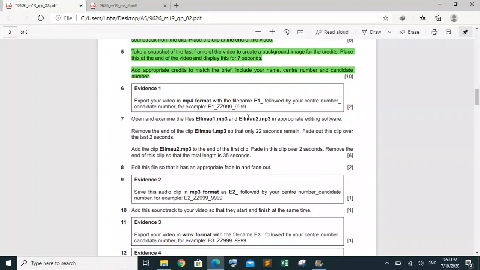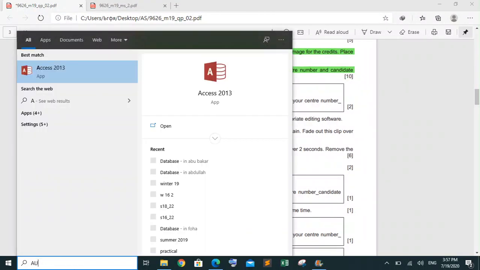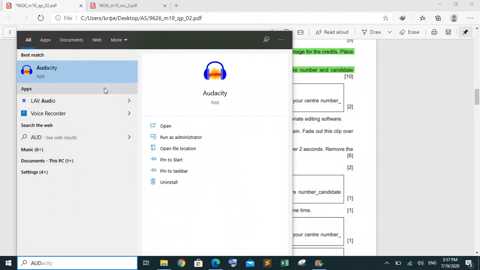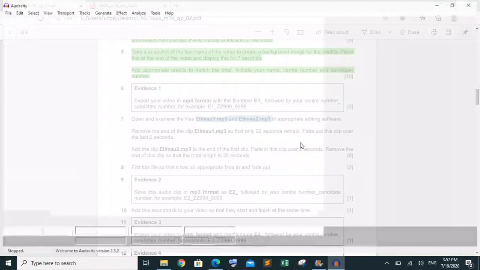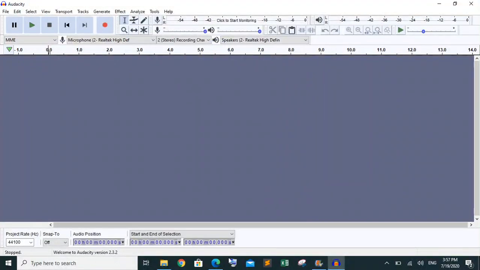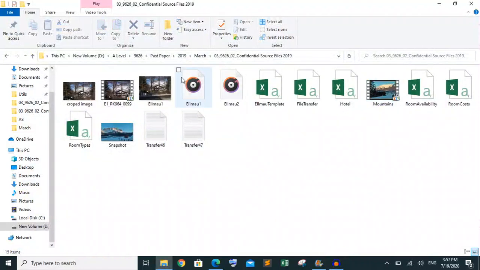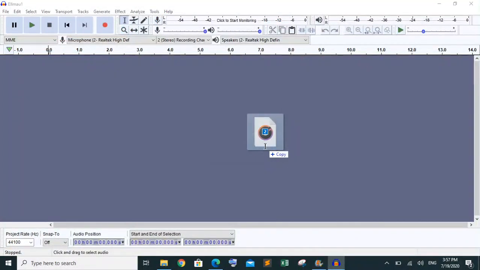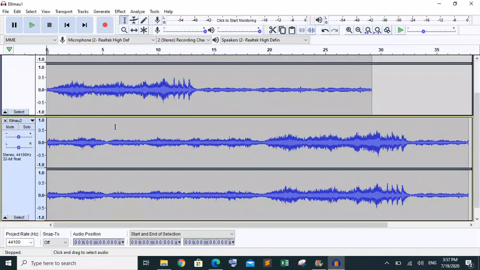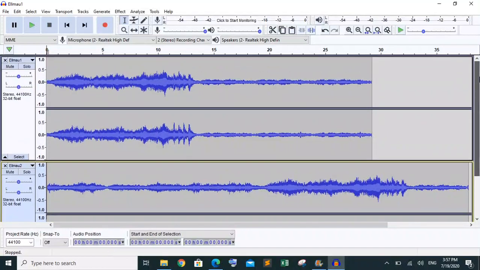We are going to open these two files using editing software. For that purpose we are going to use Audacity. I'm going to place both of these files into the software. Both of them have been placed. This is file number 1, this is file number 2.